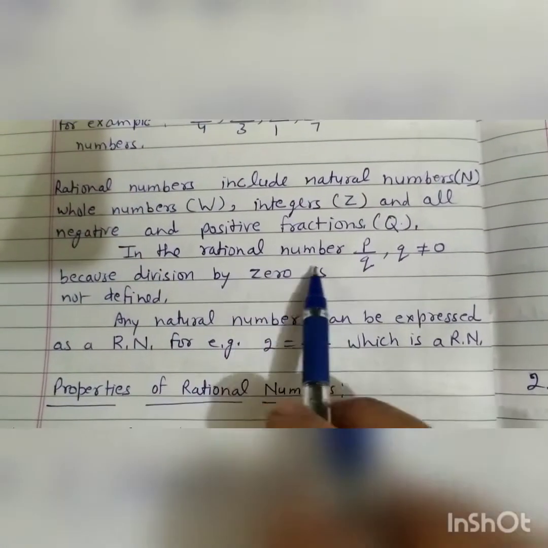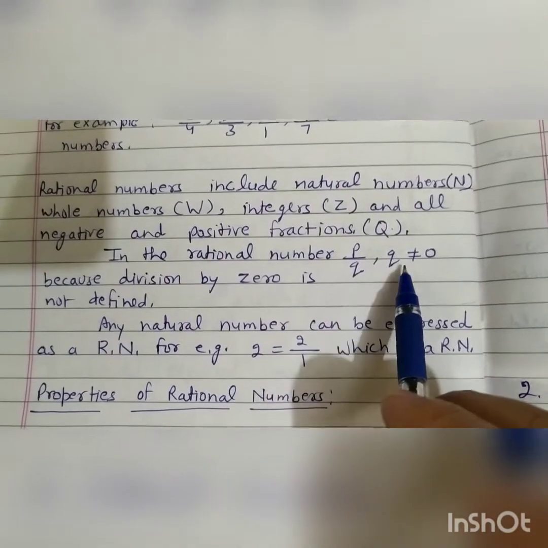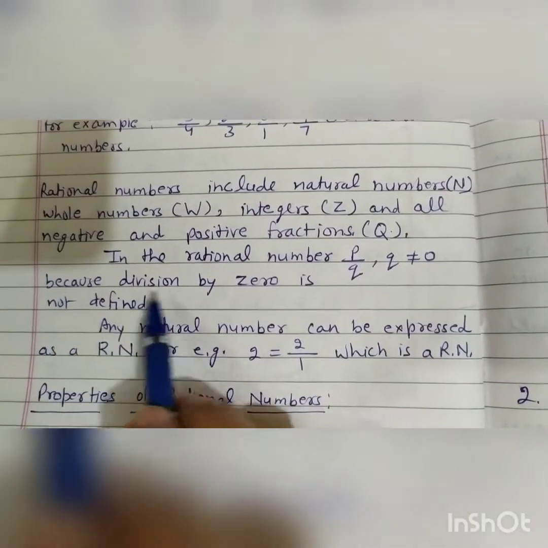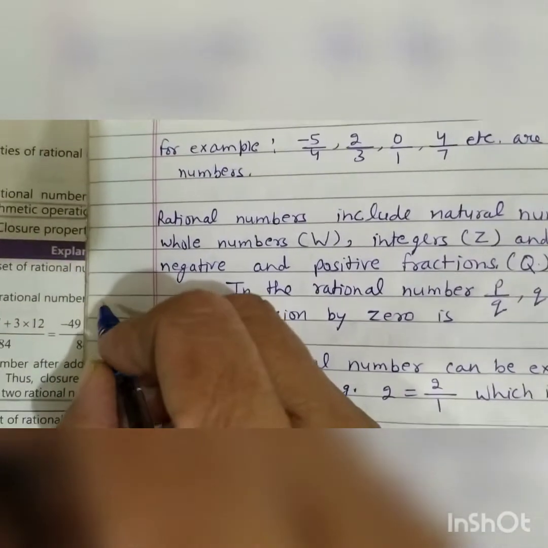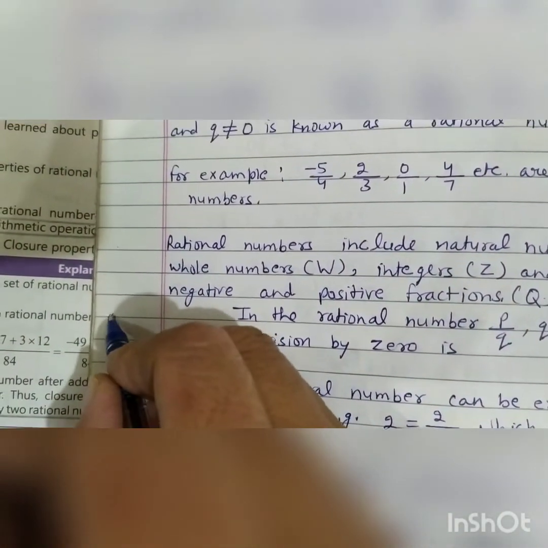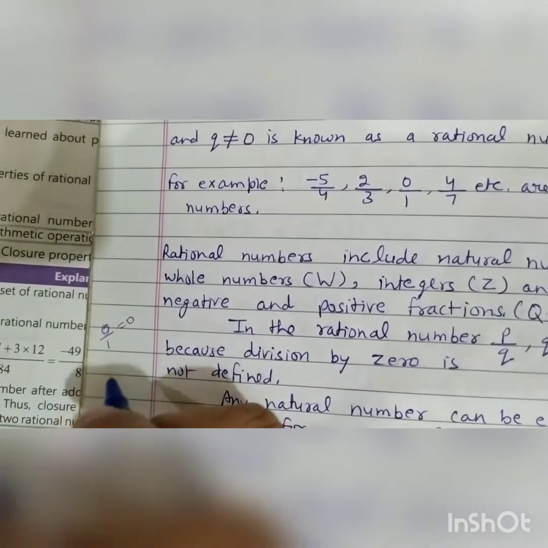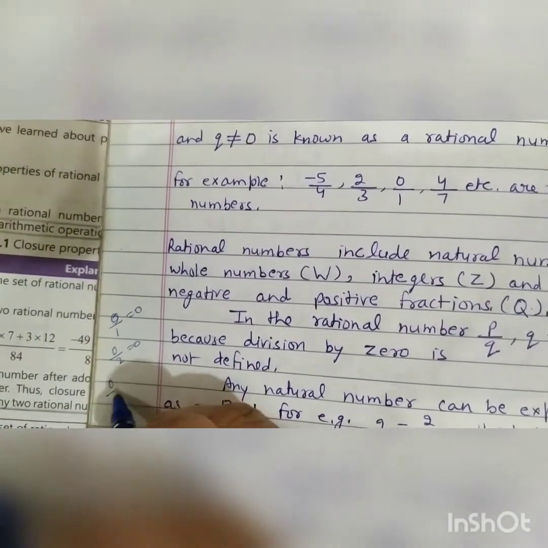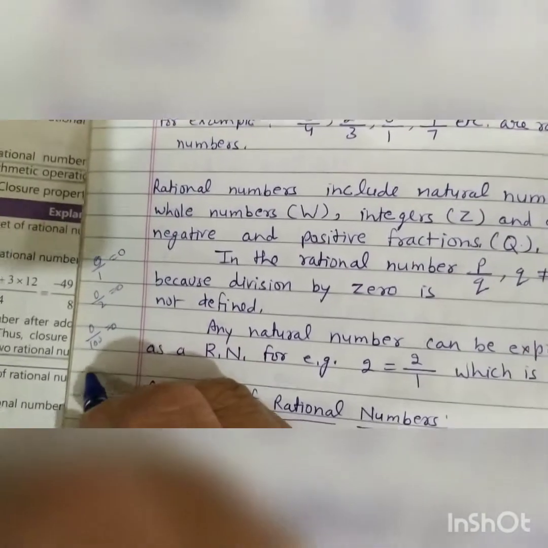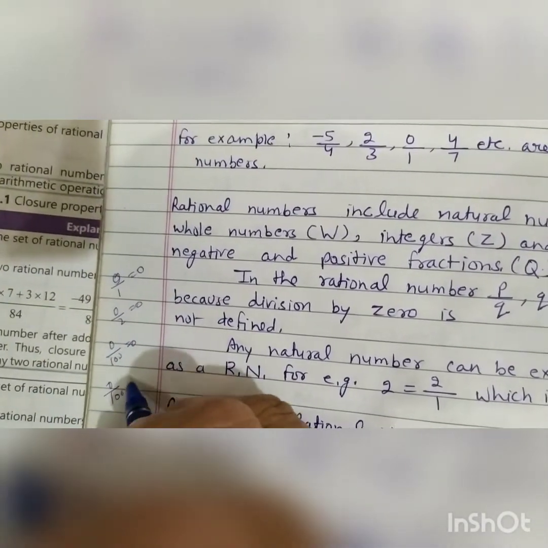In the rational number p upon q, q is not equal to 0 because division by 0 is not defined. Students, if we write any number in the form, see, 0 upon 1, it is equal to 0. 0 upon 2, it is equal to 0. We can write 0 upon 100 equal to 0. 0 upon 1000 is equal to 0.